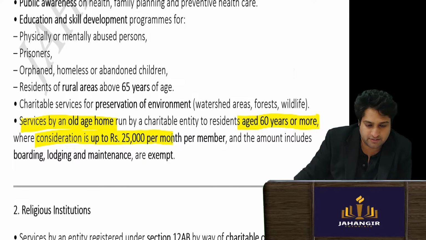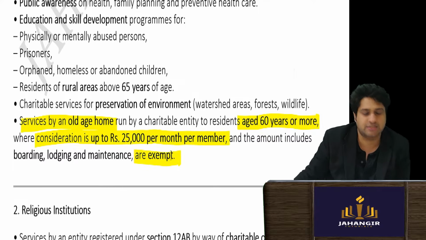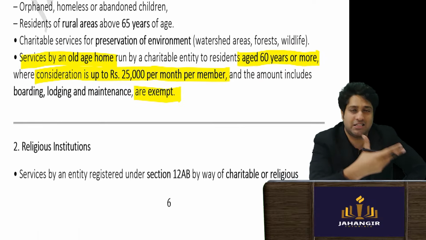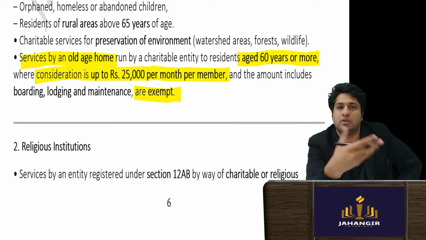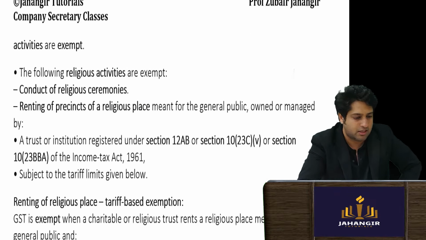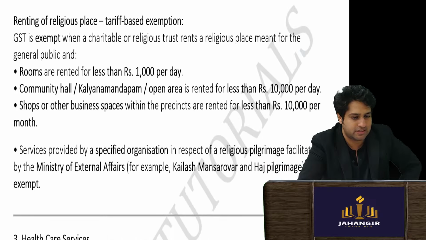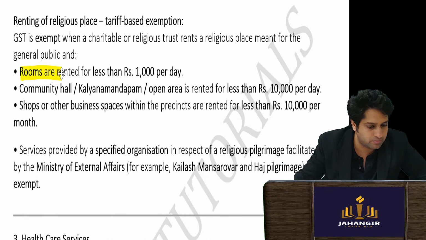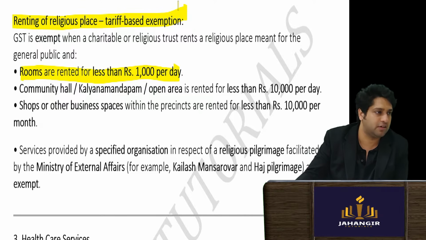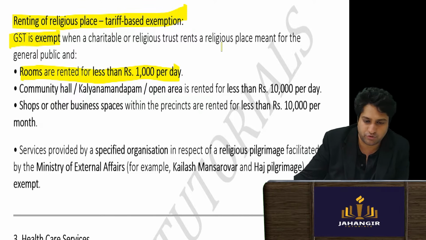Consideration up to 25,000 per month per member is exempt. For example, for an old age home, the trust can charge the families. So if the consideration is up to 25,000 per month per member, it is exempt from GST. Religious entities also we know. In religious entities, you have to remember that a room rented for less than 1,000 per day, if for religious purpose, has thresholds. GST is exempt for religious purpose and rooms rented for less than 1,000 per day.